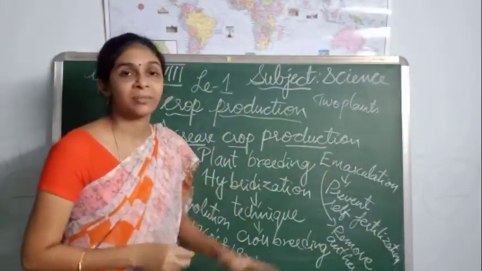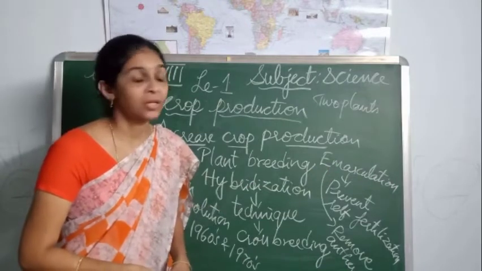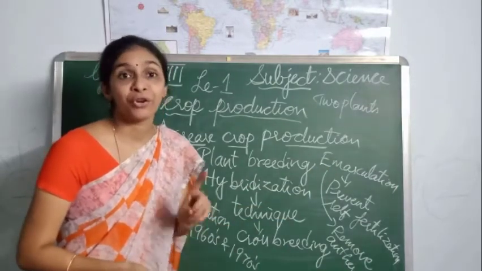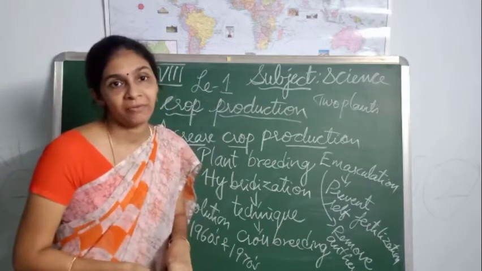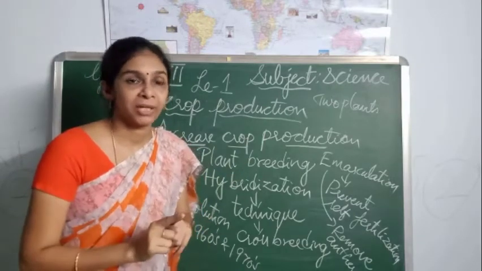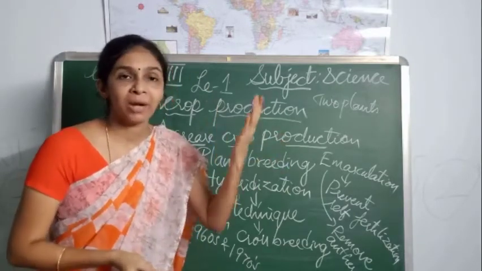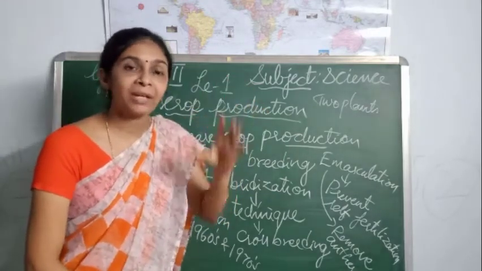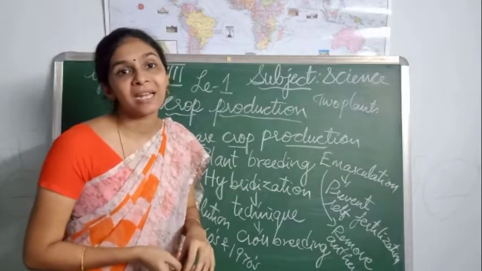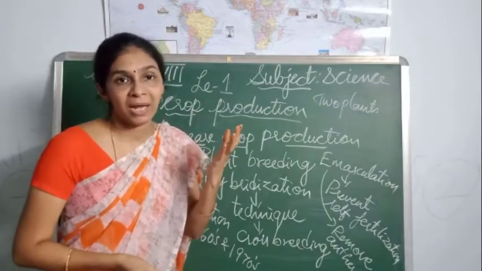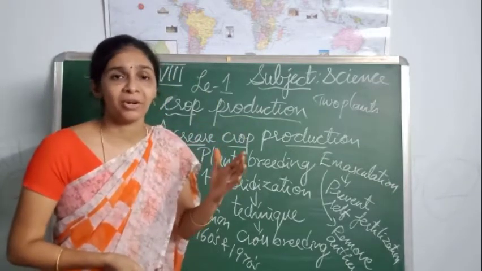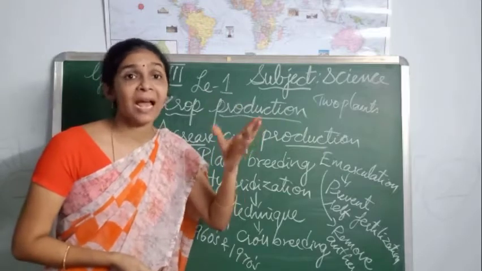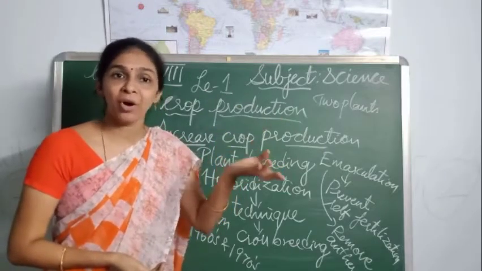As that plant does not have anthers, we call it an emasculated plant. Because it does not have any anthers, it will not secrete any pollen grains.